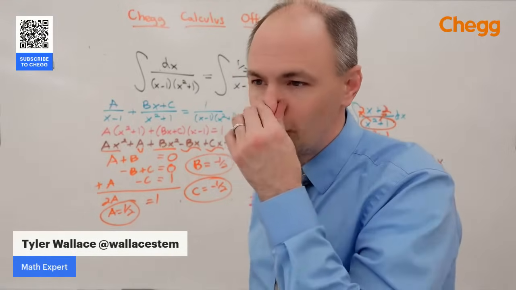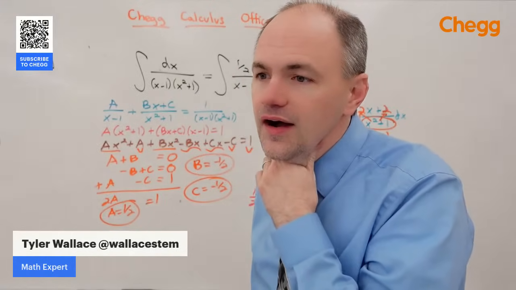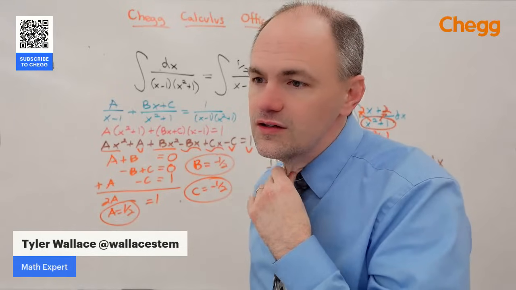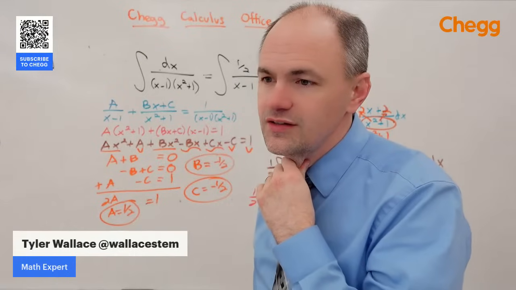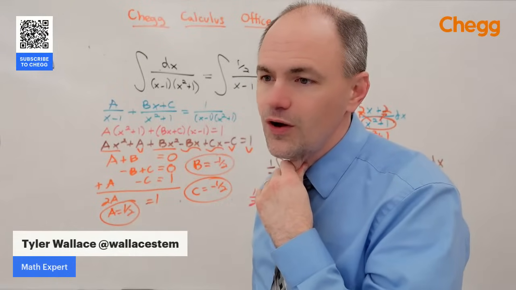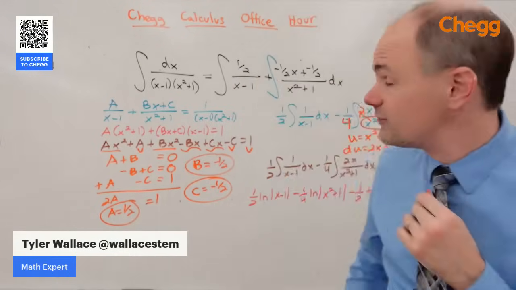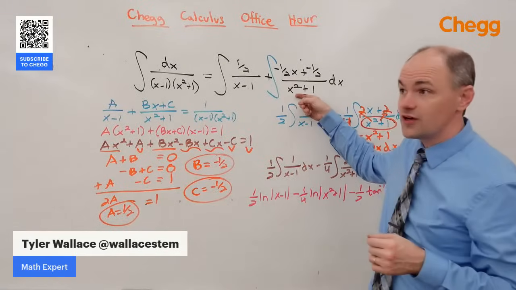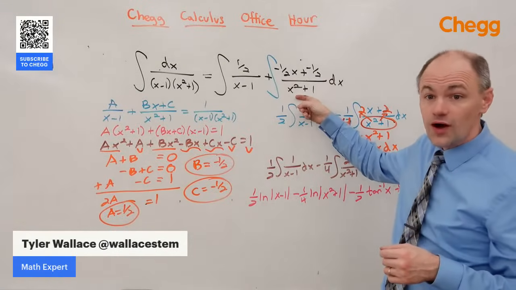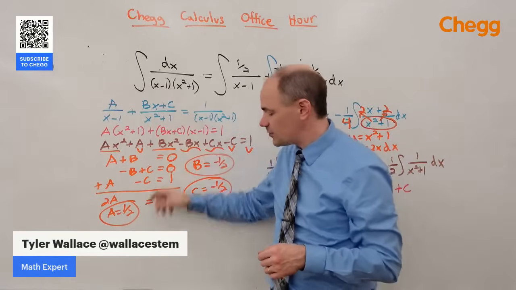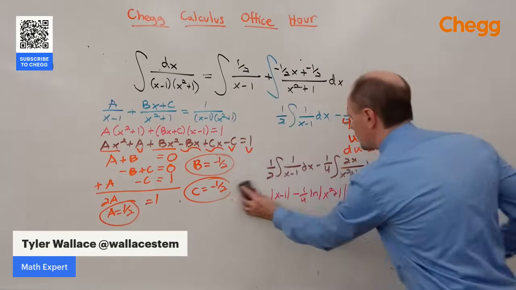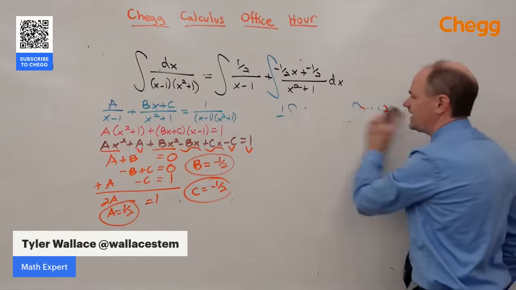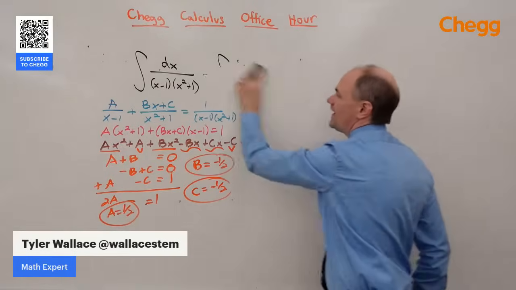I'm going to go all the way to the top. A lot of great differential equations questions. What if we have an irreducible polynomial to the third degree? Great follow-up to this question. So this was irreducible to the second degree, so I made the numerator bx plus c. If it's irreducible to the third degree, we kind of follow the same pattern. You drop one exponent